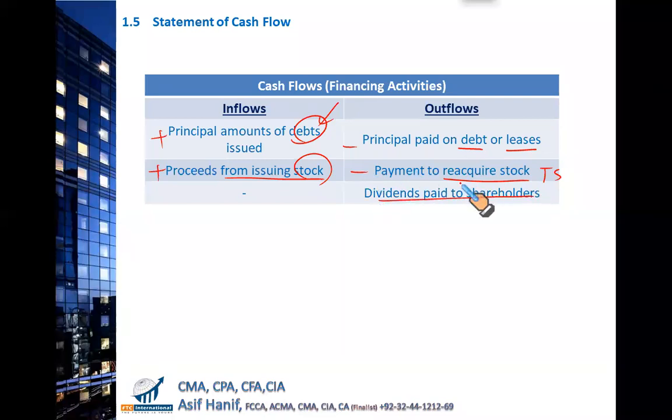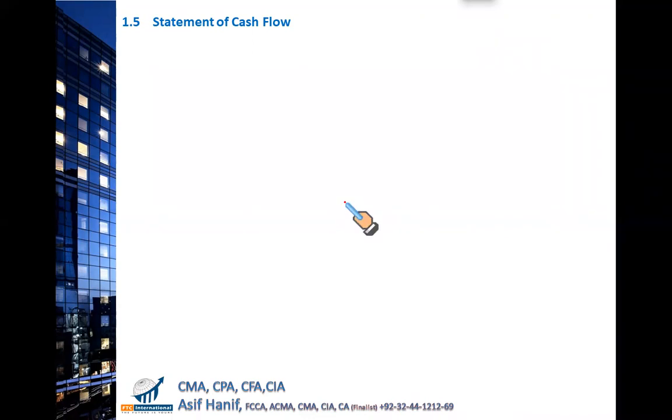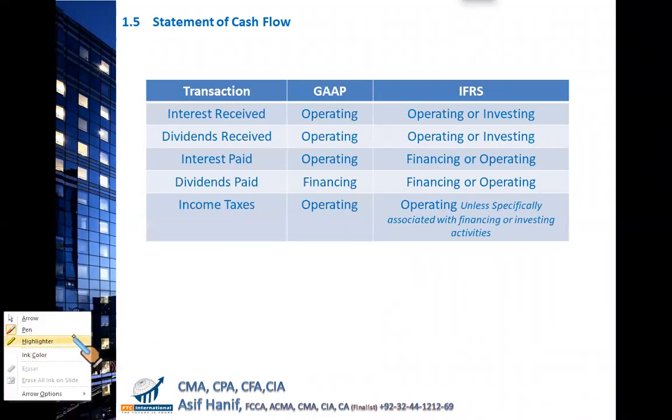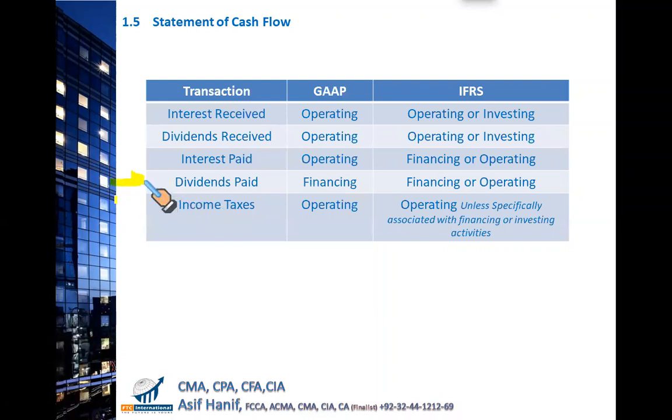Dividends paid to shareholders. Remember, in US GAAP, the dividend paid to your shareholder is considered as a financing outflow. This is a marked difference between IFRS and US GAAP. And this is something you don't need to know specifically. This is the part you need to know, just this part only, that is relevant to your CMA.